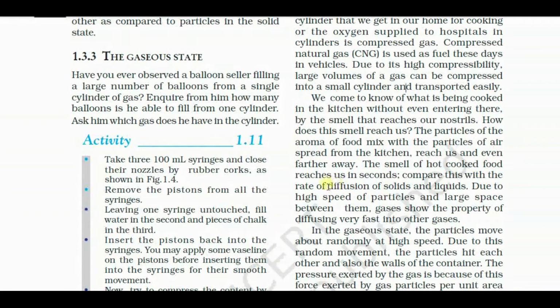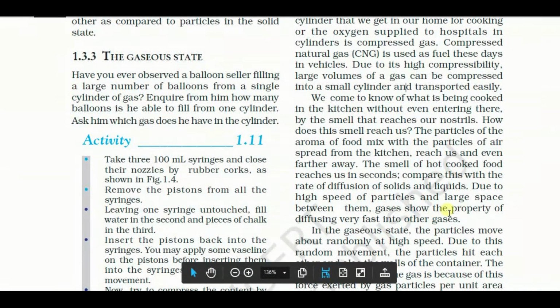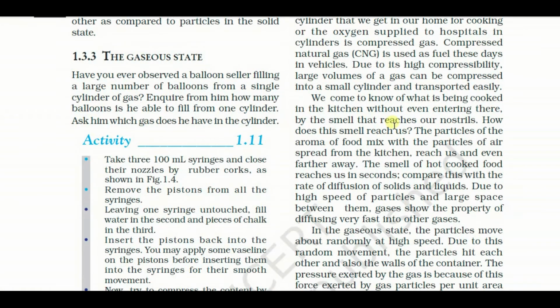Due to the high speed of particles and large space between them, gases show the property of diffusing very fast into the other. So from here we can tell that gaseous particles diffuse very fast from one place to another. This happens due to the high kinetic energy of the gaseous molecules. That's why we can smell the food cooked in the kitchen from a large distance.